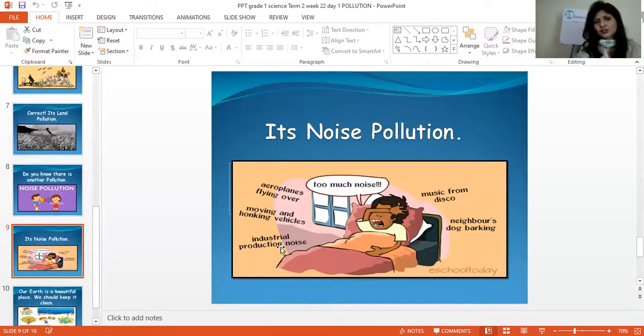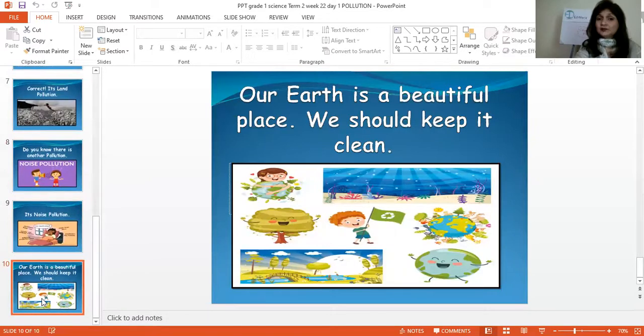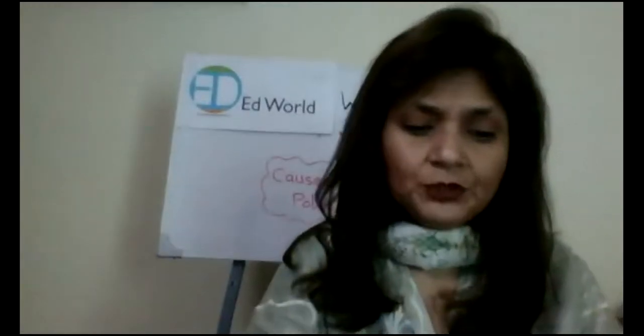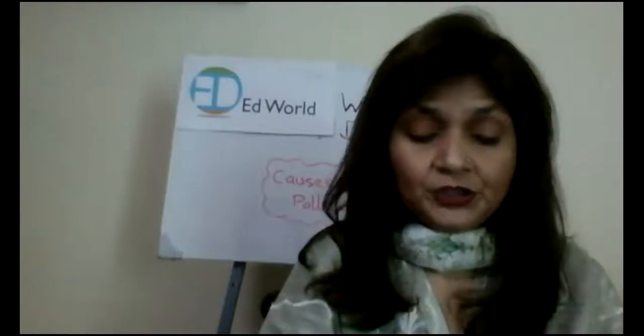Noise pollution is too much noise coming from airplanes, from the moving or honking of vehicles, from industries which are producing something and also making noise, from very loud music, from a neighbor's dog barking. So these are all noise pollution, right? So that means, children, that our earth is a beautiful place and we should keep it clean. How are we going to keep it clean? By stopping this pollution. And how are we going to stop pollution? That we are going to discuss right now.